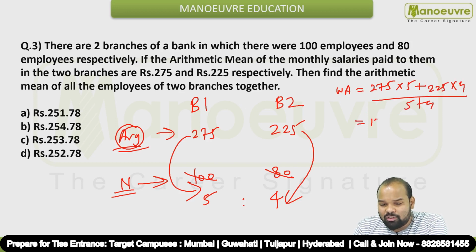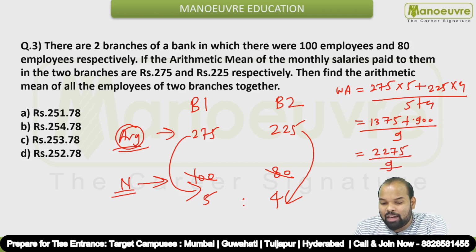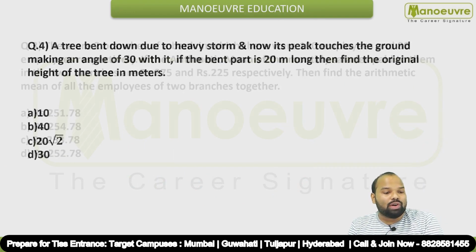If you solve this further, you will get 1375 plus 225 into 4, which is 900, divided by 9. The sum in the numerator is 1375 plus 900, that is 2275 upon 9, and if you divide this number, you will get 252.78, which is option number D. Alright, let's move on to question number 4 now.